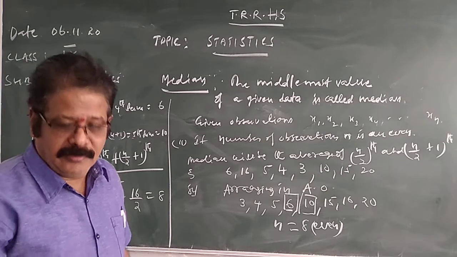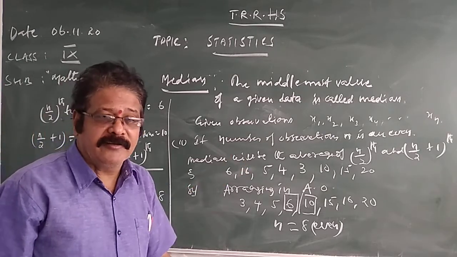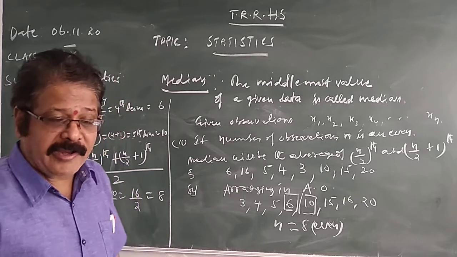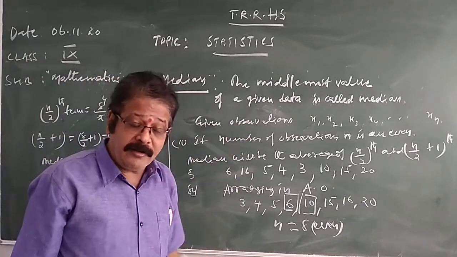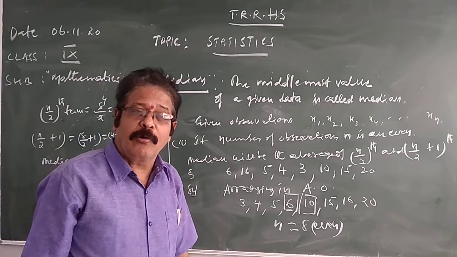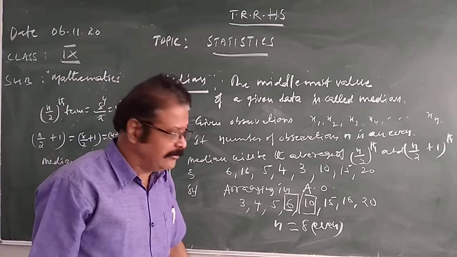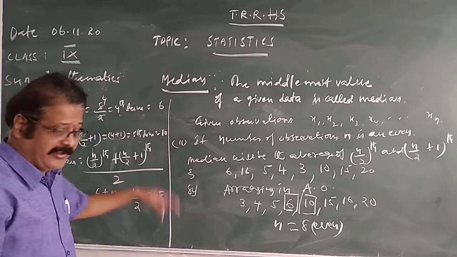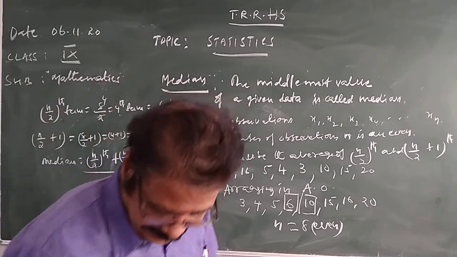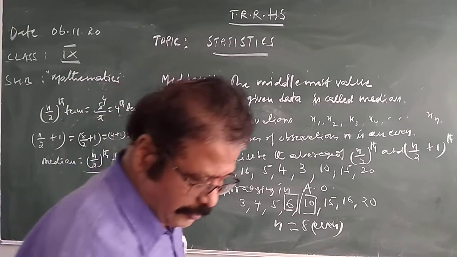Okay, children. This is the way of doing the median. Median we will calculate for ungrouped data by two methods. When n is odd, it is the n plus 1 over 2 th term. When n is even, we need to find out n by 2 and n by 2 plus 1 and take the average. This is the median. Okay. Next,